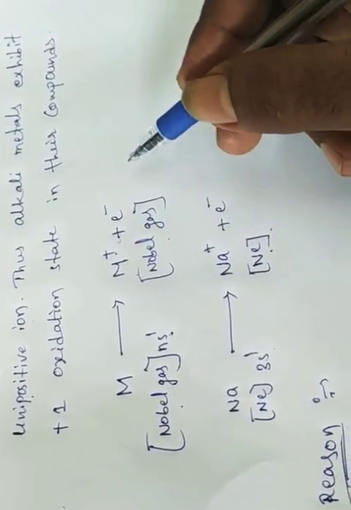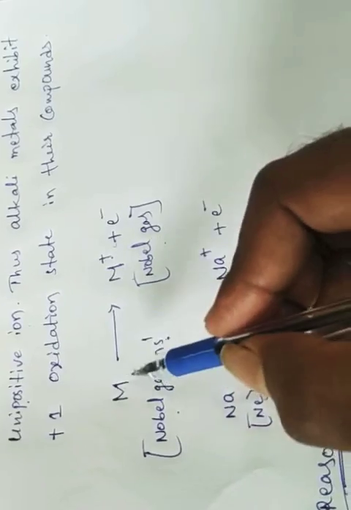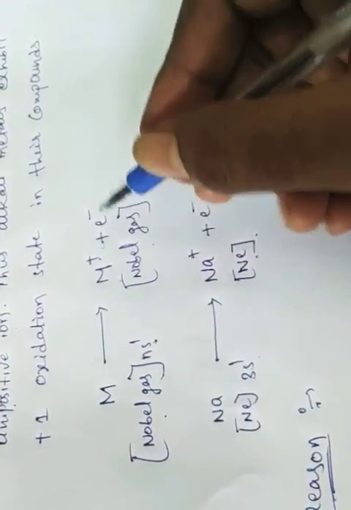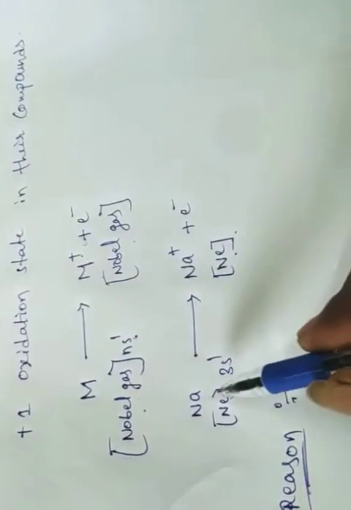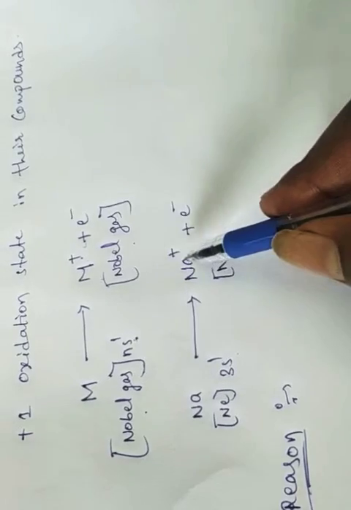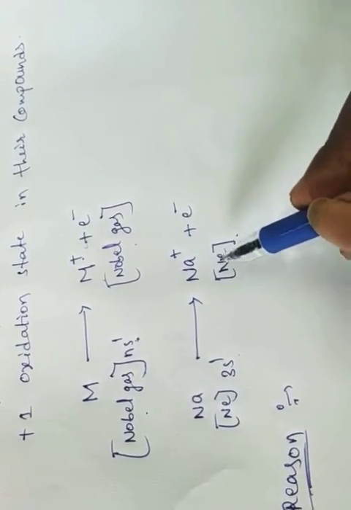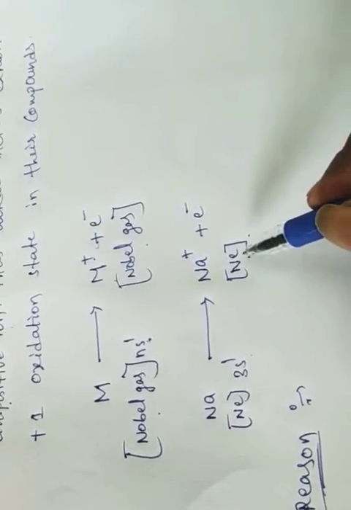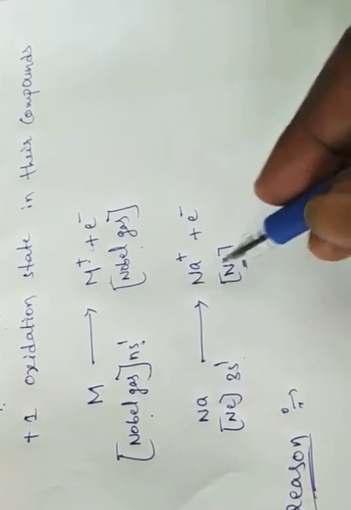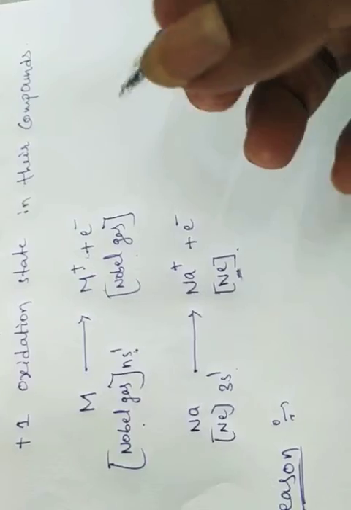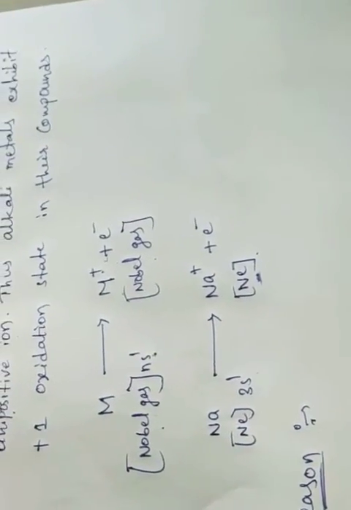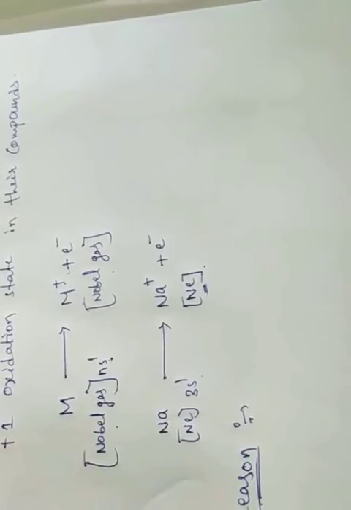But what does M plus 2 mean? From the metal, it loses 2 electrons, so it gets M plus 2. Here from sodium, if it lost 2 electrons, it would get Na plus 2, but that won't happen. Why? Because only the inert noble gas configuration is stable. That's why from the noble gas configuration it won't lose an electron. Because already they are stable. Why would they want to lose an electron?